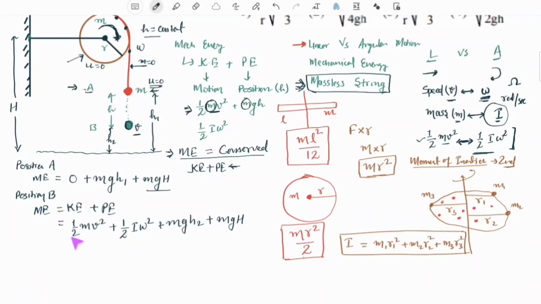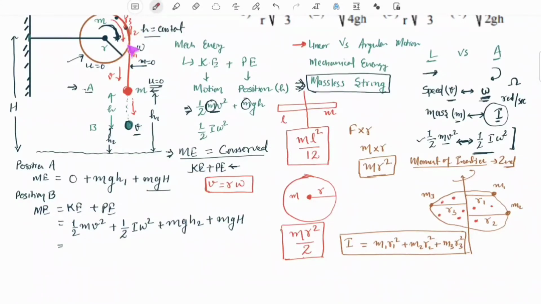Let us simplify. Now we have two, velocity and angular velocity, so we can convert them. There is a simple formula, a relationship between linear speed or velocity and angular speed or velocity: v is equal to r omega, where r is the radius of the body. Since the string is attached to the bob, when the bob is moving at a speed of v, the string is also falling at the same speed. So any point P1 or P2 or P3 on the string would also be moving with the same linear speed of v as the bob.